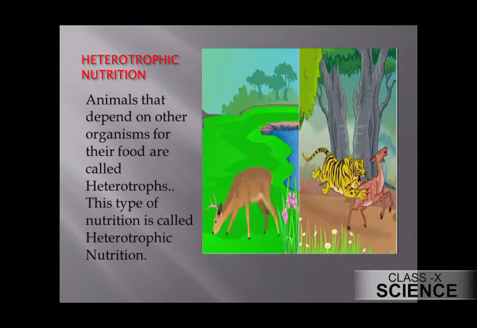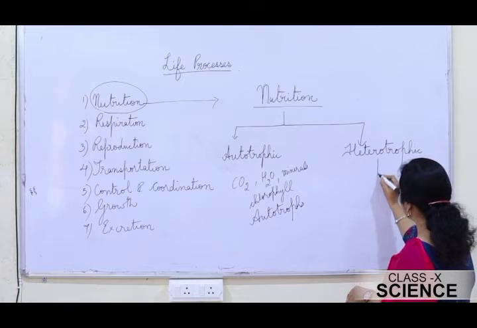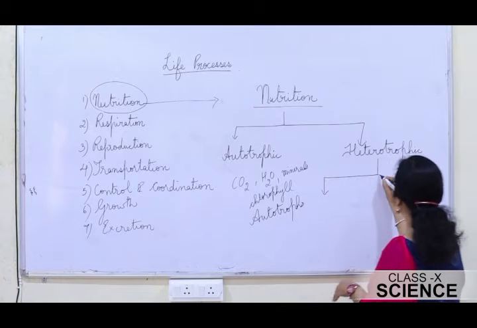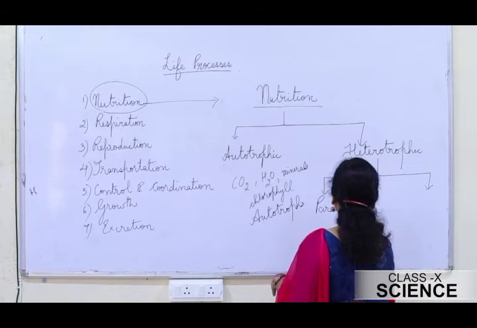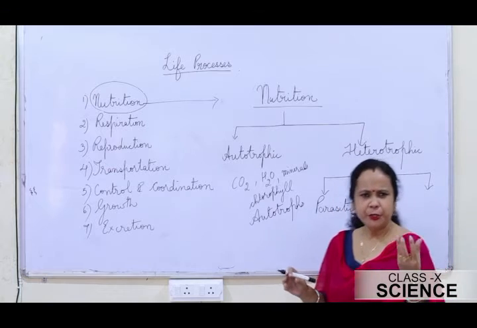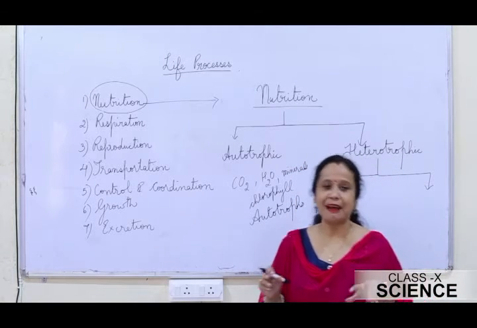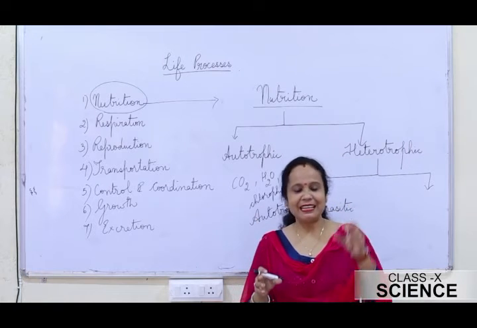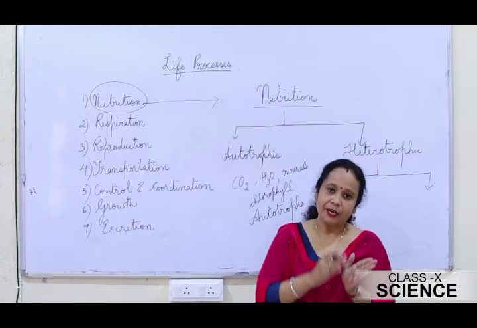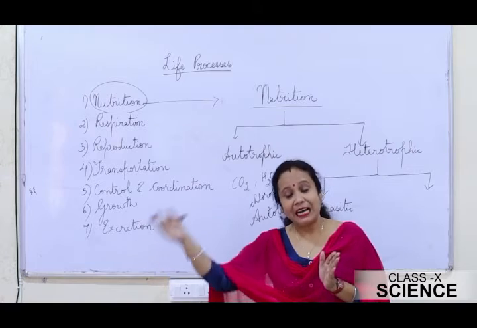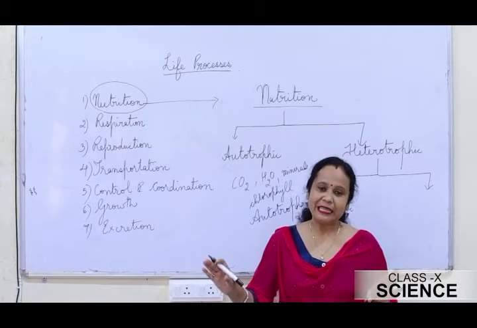Animals that depend upon other organisms for their food are called heterotrophs, and this type of nutrition is called heterotrophic nutrition. Now students, the heterotrophic mode of nutrition can further be divided into two more types. One is the parasitic mode of nutrition. This word is quite familiar. You must have heard about a parasite. What is a parasite actually? A parasite is an organism which derives its food from other living organisms without killing it.